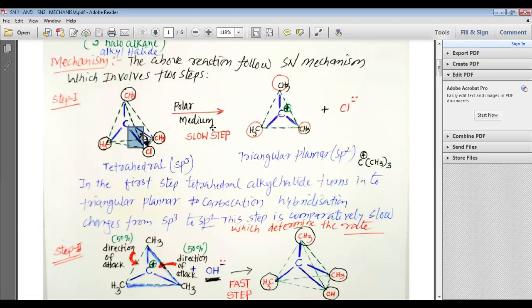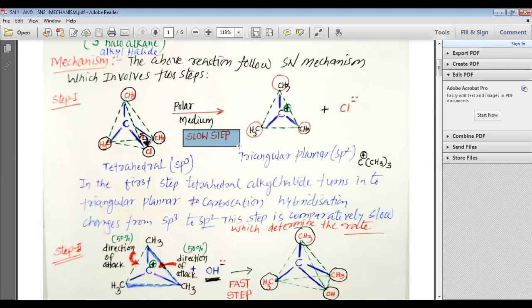This happens due to the presence of the polar medium. You know, in a polar medium, the more polar atom is turned into a negative ion. So heterolytic cleavage takes place, and due to this heterolytic cleavage, my dear students, we get a carbocation. You can see that there is a positive charge on carbon. So this is a triangular planar sp2 hybridized carbocation, which is a tertiary carbocation, (CH3)3C+. This reaction takes place in the polar medium, and this is the slow step.